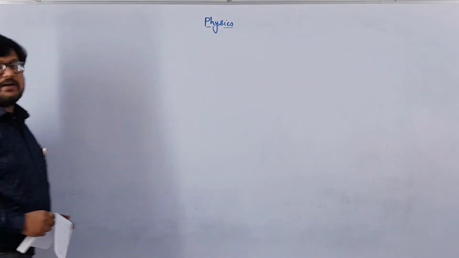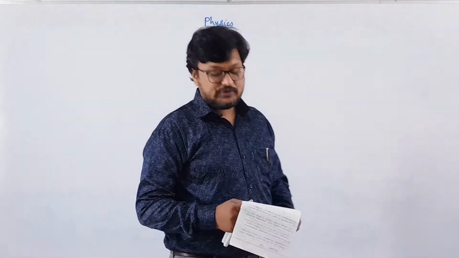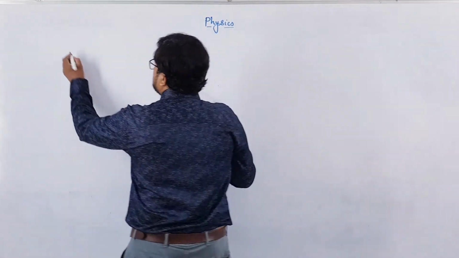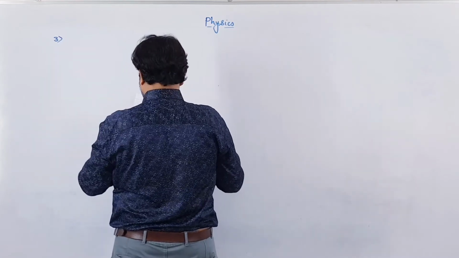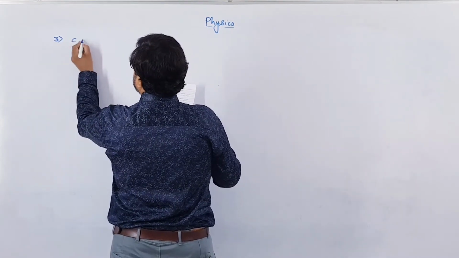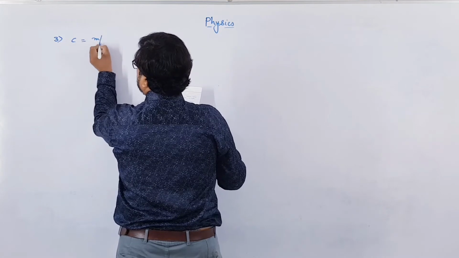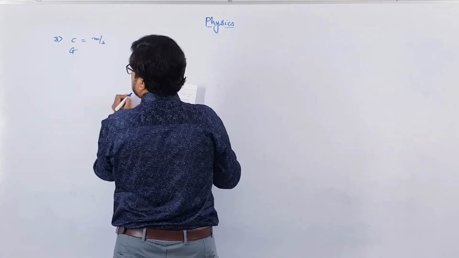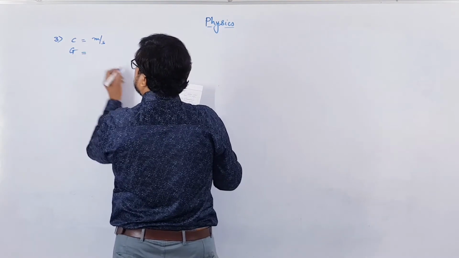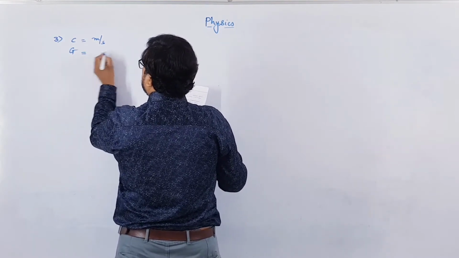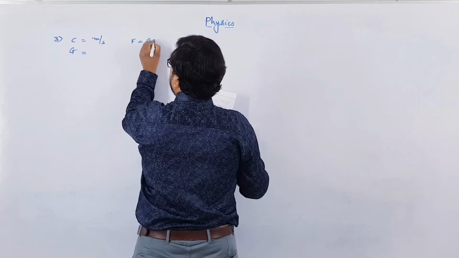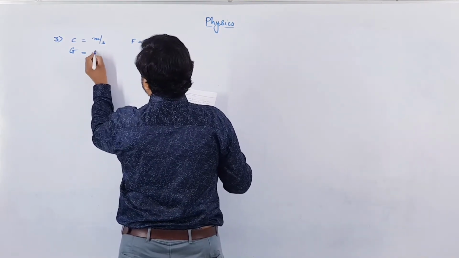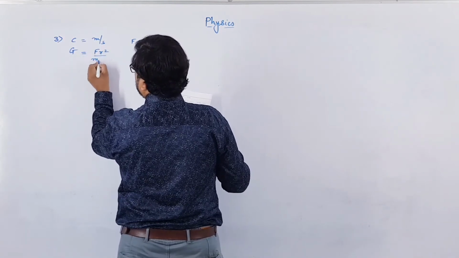Now let us solve the third MCQ again in a different way, which you will find quite simple, like what I have discussed before. The unit of C is speed, that is meter per second. We will write the unit of all physical quantities. G is the universal gravitational constant. Its unit: you know that F equals G m1 m2 over r square, so G will be equal to F r square over m1 m2.